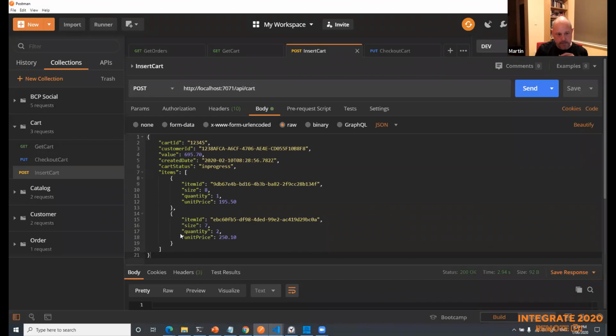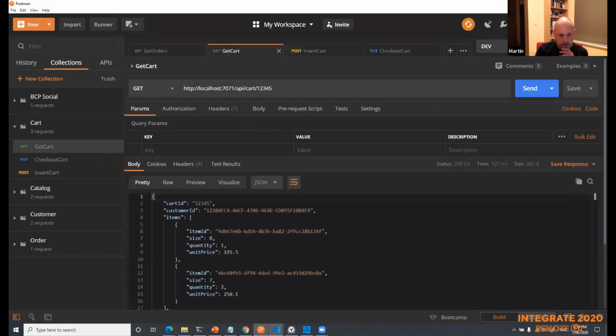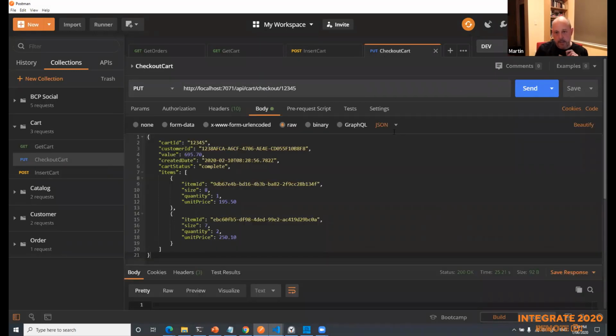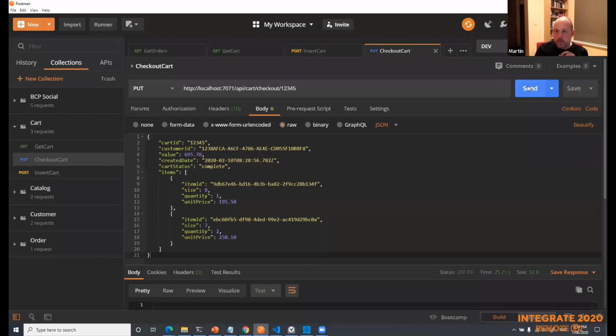So it's just a couple of items that I'm inserting into the cart. So we'll just do that very quickly. And just to prove that that has worked, we can just try and get that cart back again. And there we are, it's back. So now when I click this checkout, essentially what I'm going to do is I'm going to create, if you remember, an event grid event, right? So I just want to make sure that these things are all running. Yes, they are, that's good. So we'll click send.